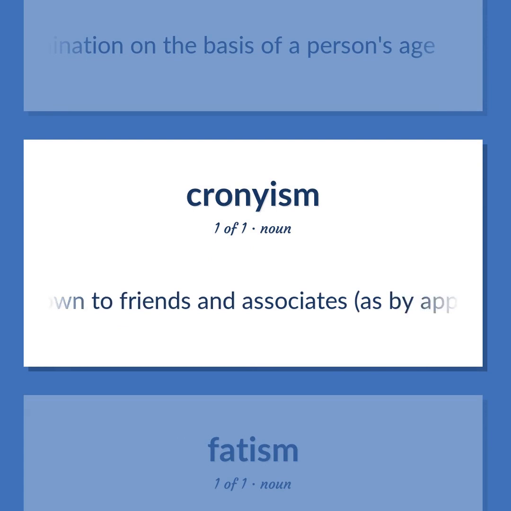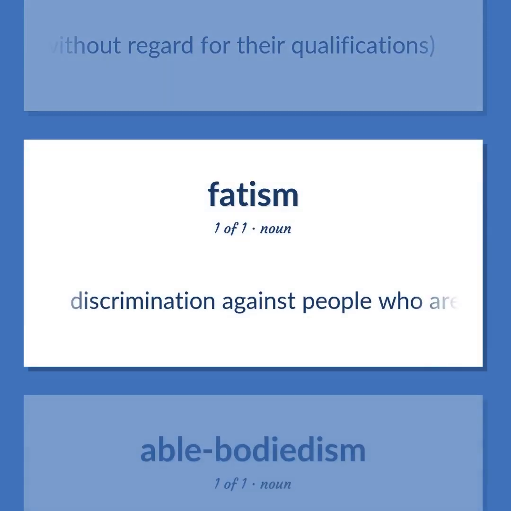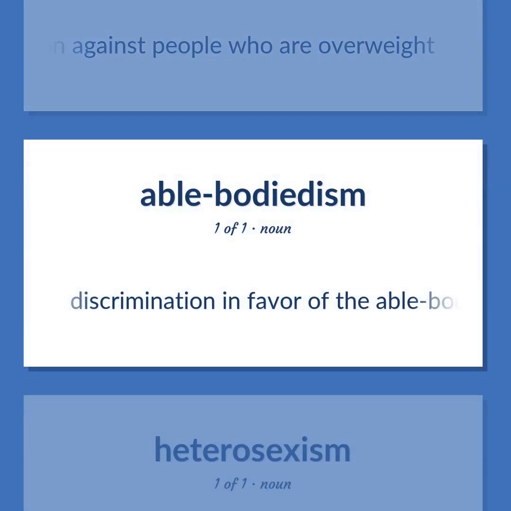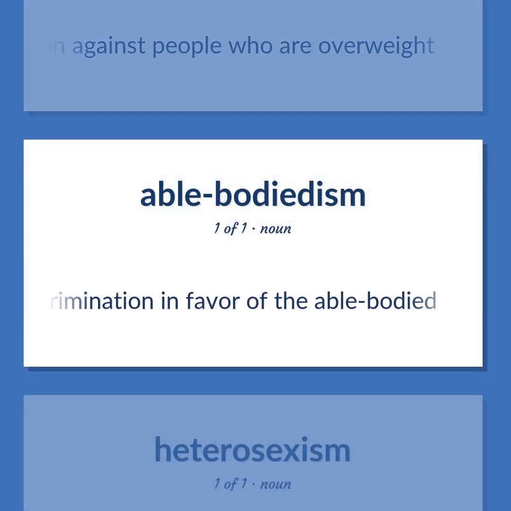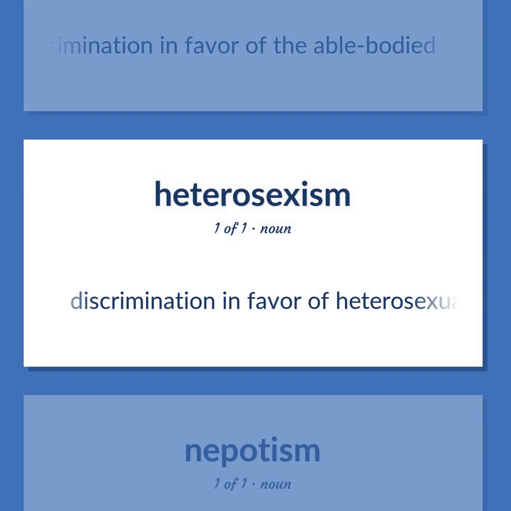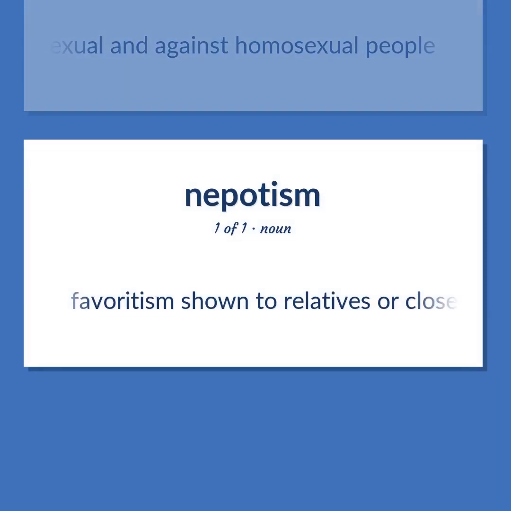Favoritism shown to friends and associates, as by appointing them to positions without regard for their qualifications. Discrimination against people who are overweight. Discrimination in favor of the able-bodied. Discrimination in favor of heterosexual and against homosexual people. Favoritism shown to relatives or close friends by those in power, as by giving them jobs.